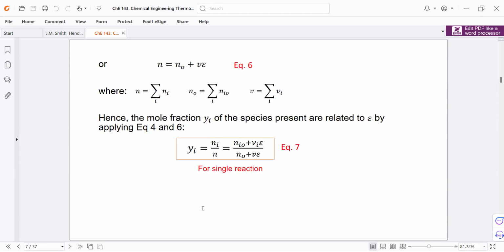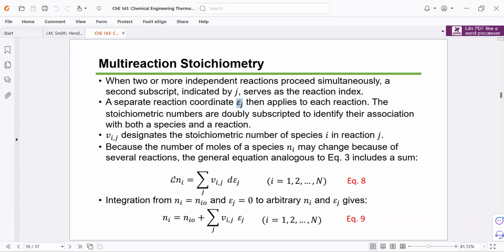But for multiple reactions happening, this is our equation, and it includes a sum over J. We need to sum this expression over J. If we integrate n sub I beginning at n sub I naught, then it would give us this equation.